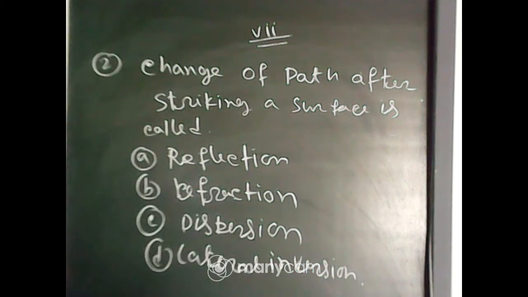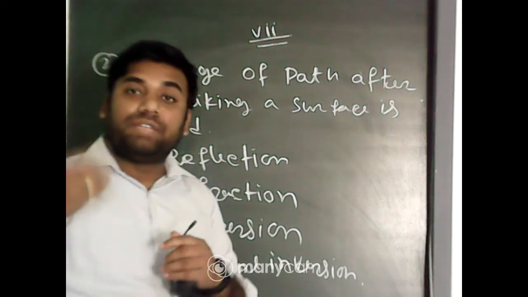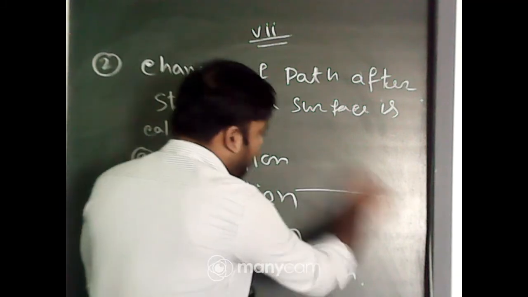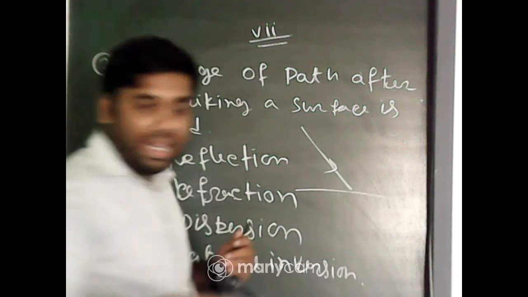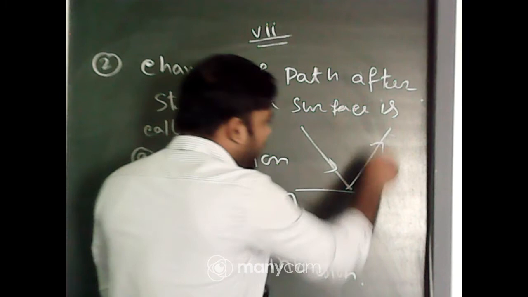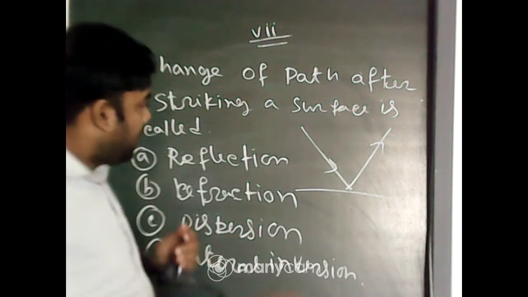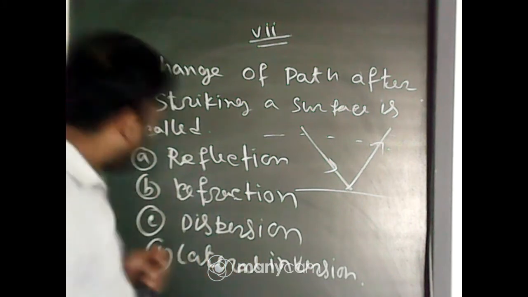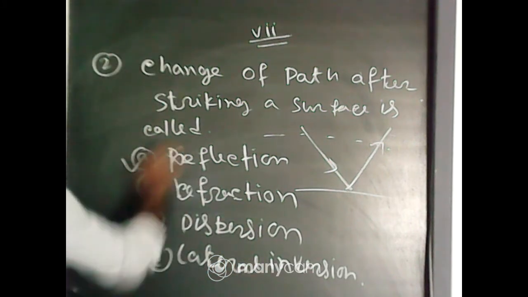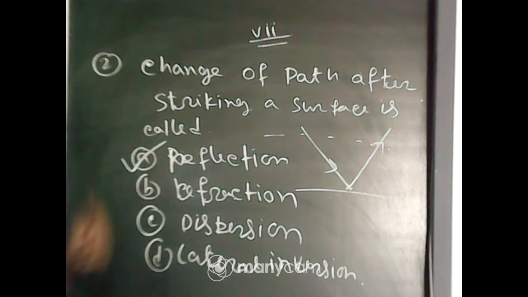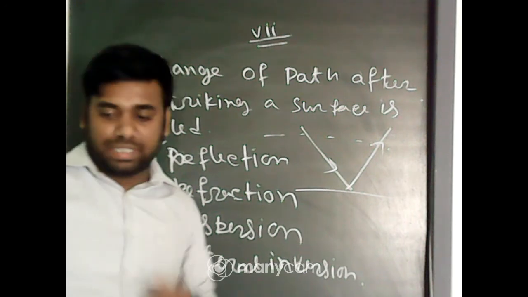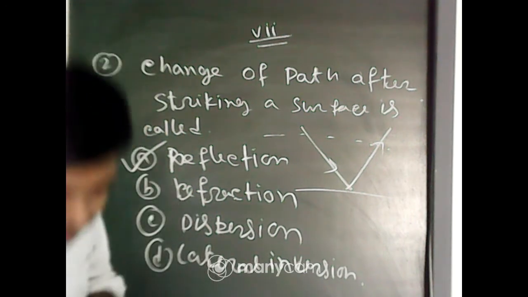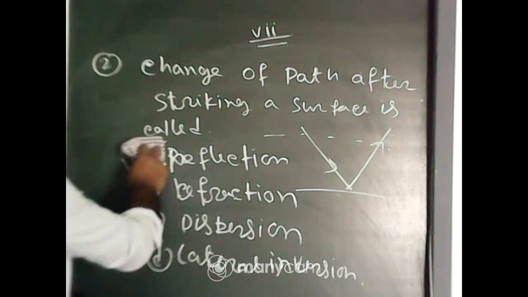Okay. So change of path after striking a surface is called reflection. In reflection, when a ray of light strikes a surface, it bends and returns back into the same medium, that is, the medium from which it came. That incident is known as reflection. So option A is the correct answer. I hope it is clear to you. Okay. Next, question number 3.